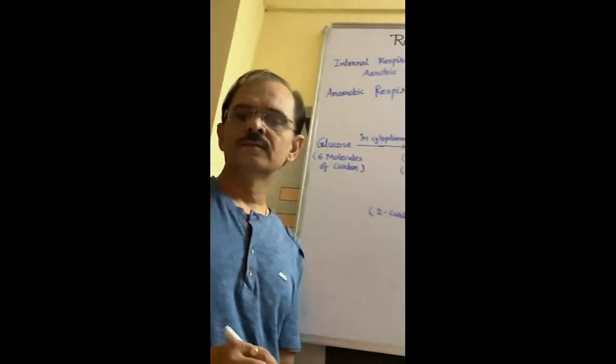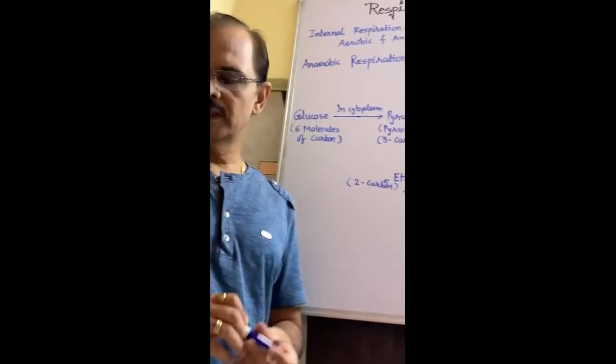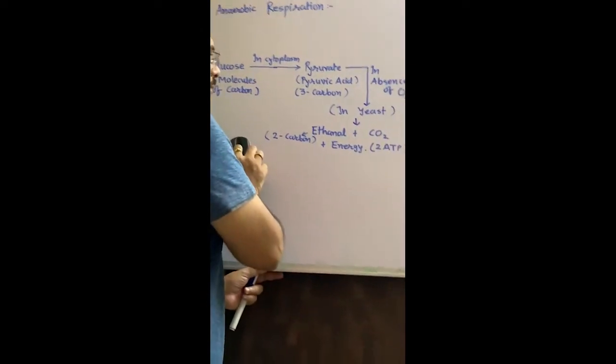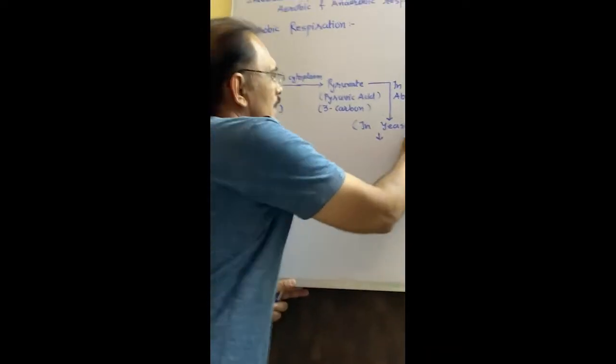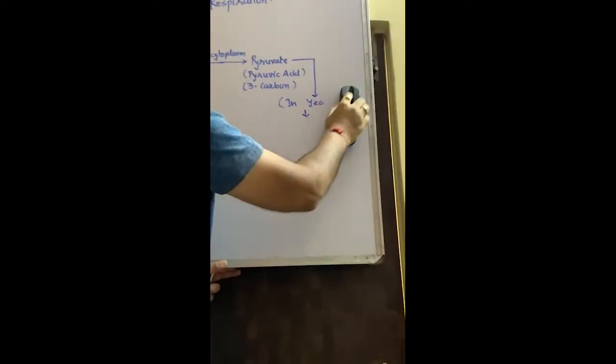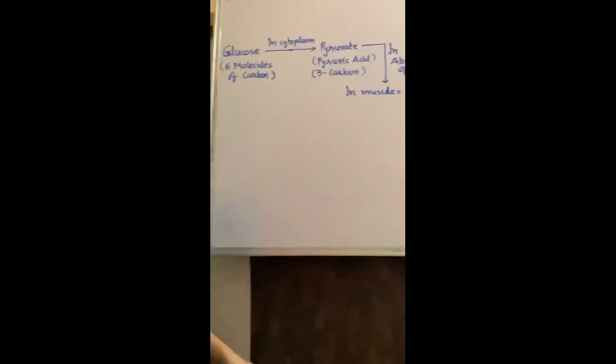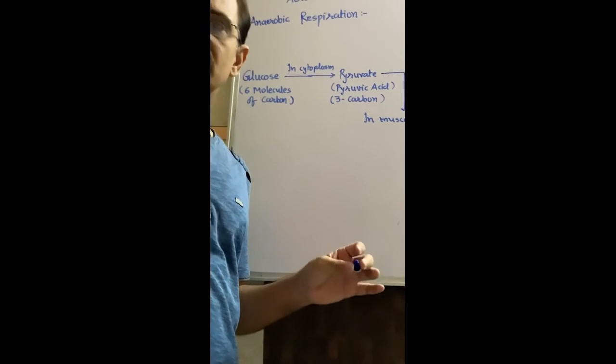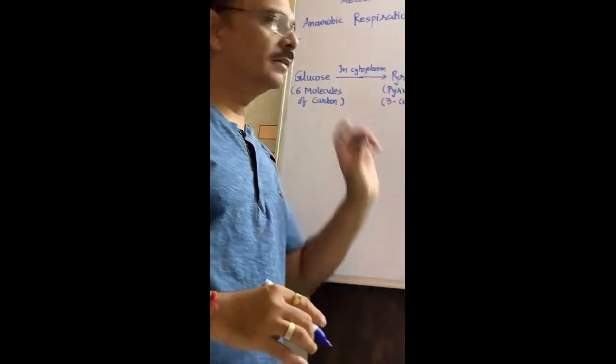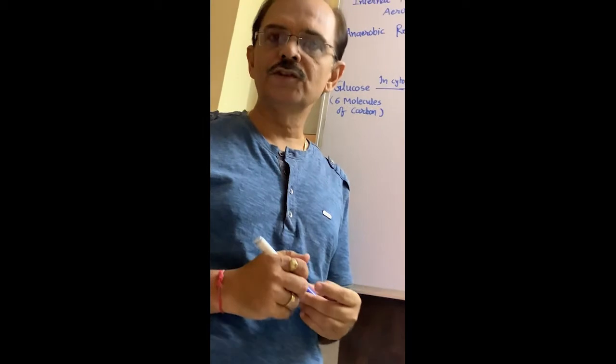Now what happened in muscle cells, means animal cells? In absence of oxygen in muscle cells, in some cases when you are totally tired or fatigued, at that time in your muscles oxygen availability decreases.